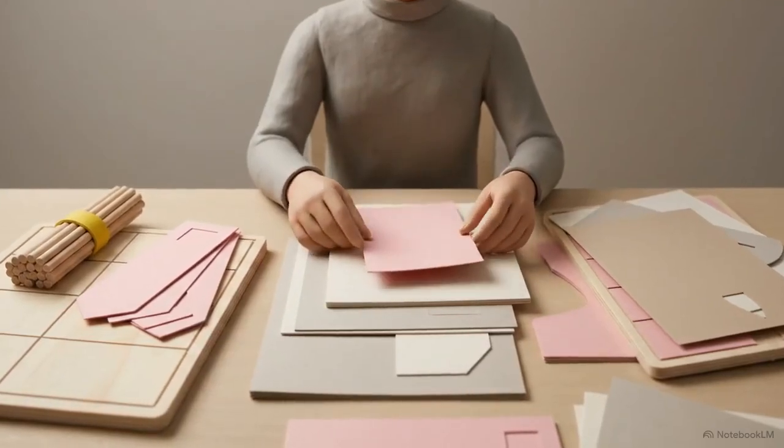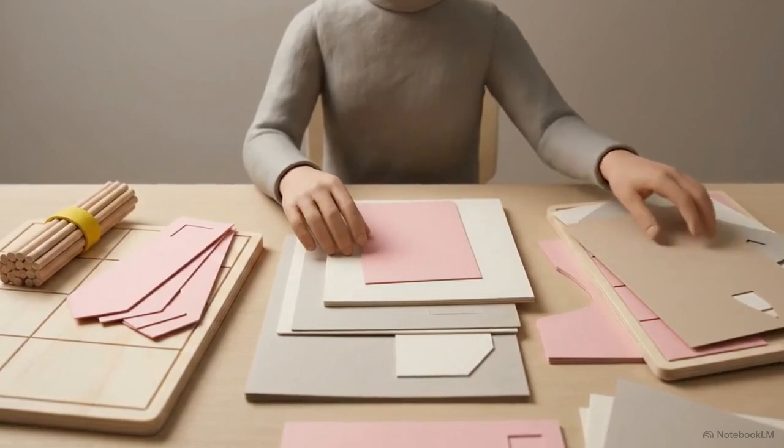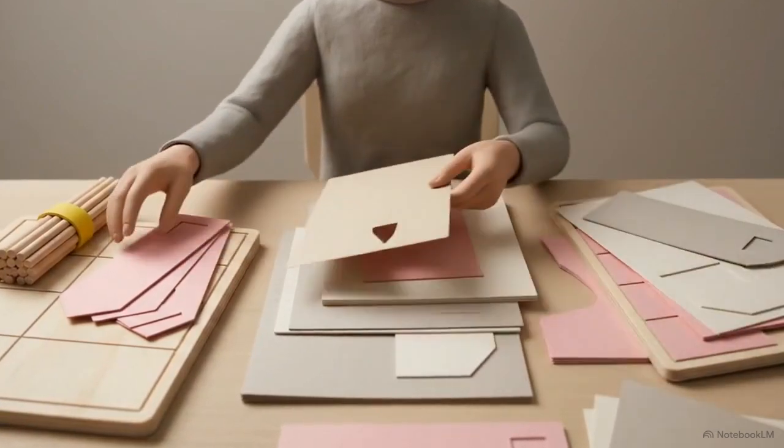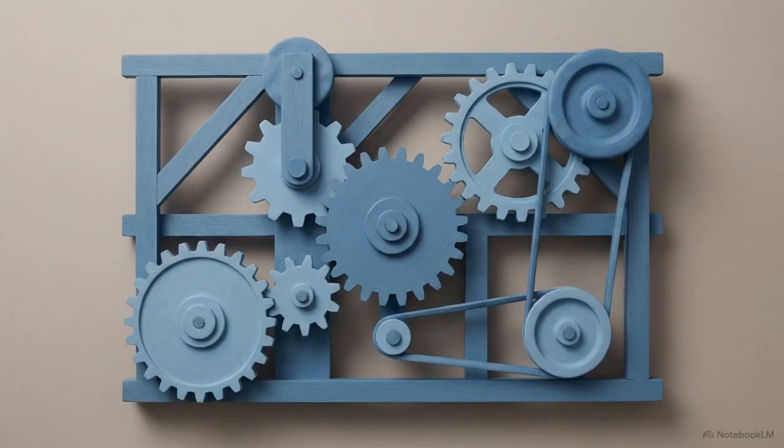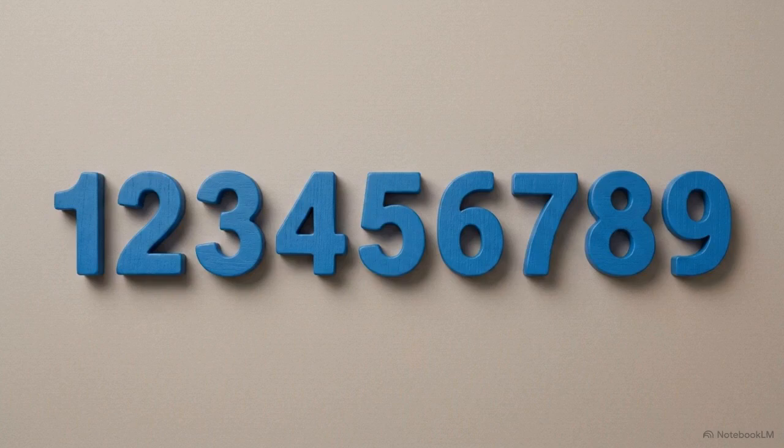To accurately read and write these numbers, a learner has to process 3 distinct sets of logical rules, all of which are completely invisible to the naked eye. By examining 3 common mistakes kids make when learning math, we can reverse engineer the exact structural logic that makes modern mathematics possible. The first physical limitation of our numbering system is that we only have 9 distinct symbols.